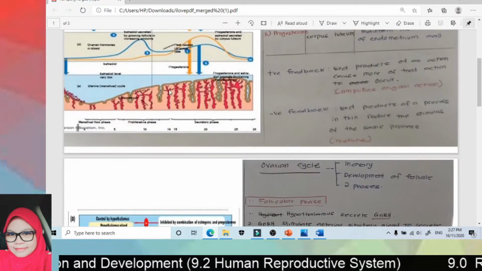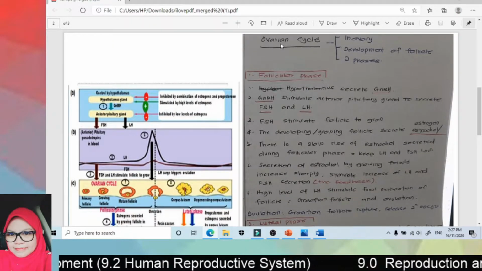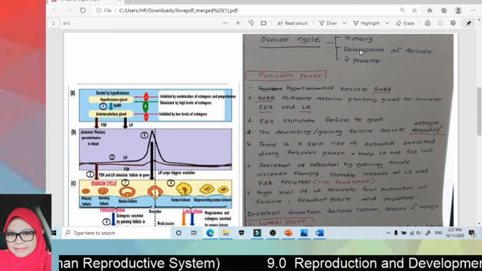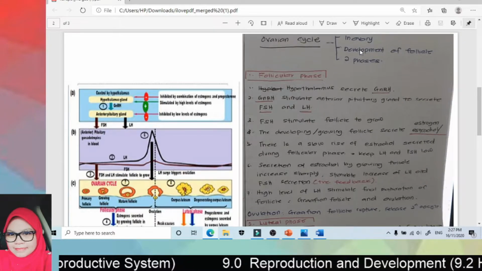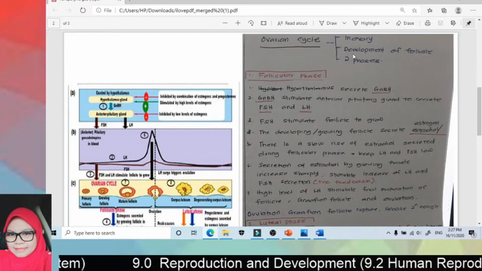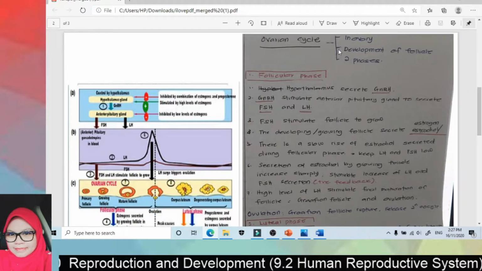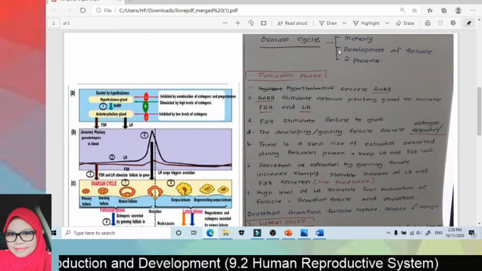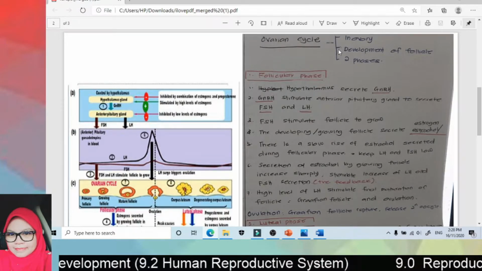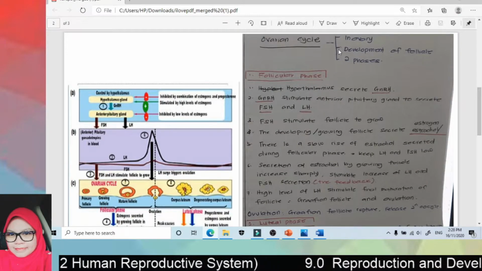Now let's proceed to the first cycle, which is the ovarian cycle. Look here. The ovarian cycle occurs in the ovary. As we have learned, a female may have two ovaries, and this is related to development of the follicle. In our previous video, I showed that in our ovary, starting from the primordial follicle, the follicle will grow to become the primary follicle, the secondary follicle, and finally the mature follicle called the Graafian follicle.